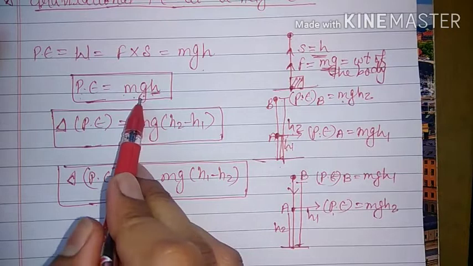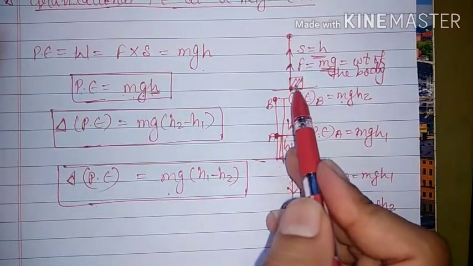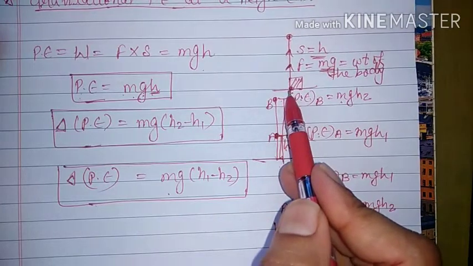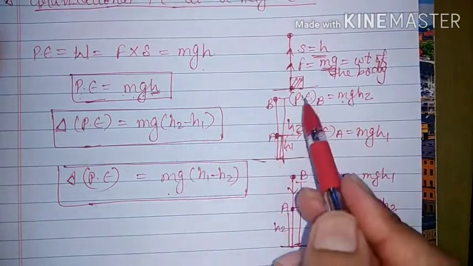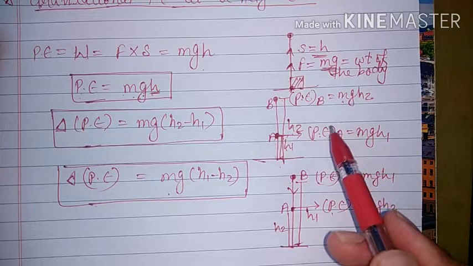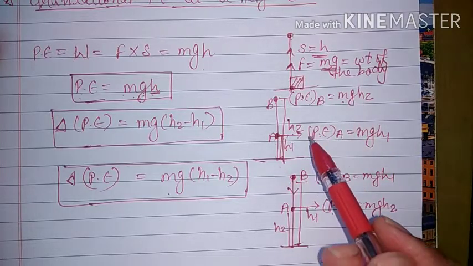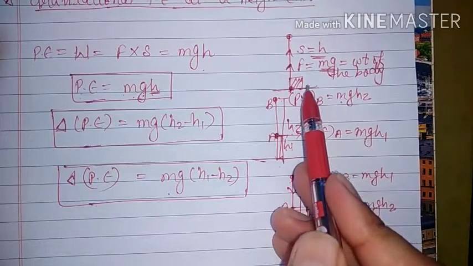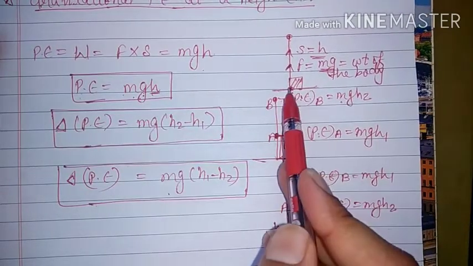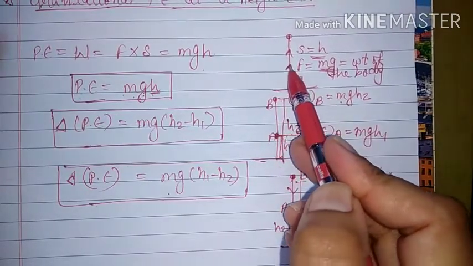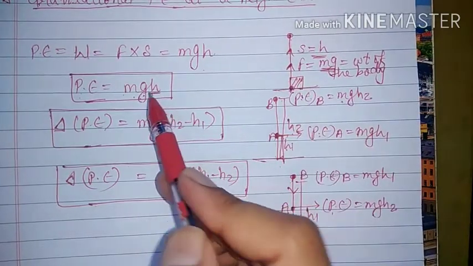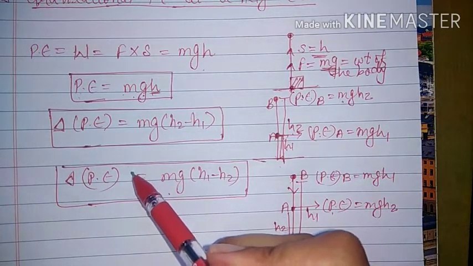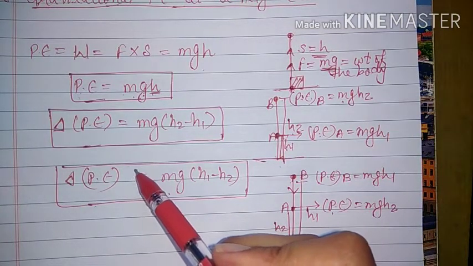In this case, we have considered that at ground the potential energy is 0 because height is 0. It's just for easy calculation, otherwise the surface of the earth cannot be considered uniform. But here, just for easy calculation, we have considered that on the surface of the earth the potential energy is 0, and as we move in the upward direction, h will increase and hence the potential energy will also increase. So this formula we have to remember for gravitational potential energy.